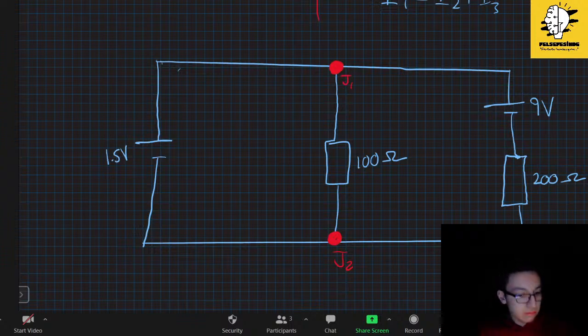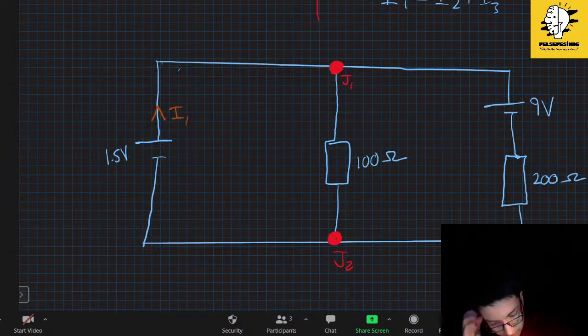I will assign some directions for my currents. It is completely random, by the way, okay? I will say that, first of all, since I have one circuit here, this will be I1.